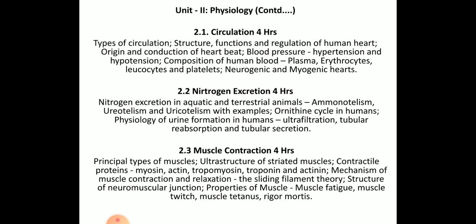Next subunit we are concentrating on muscle contraction. So what are the types of muscles? Ultrastructure of the muscles. There are different types of protein, we call them contractile proteins. During the movement of your ankle and wrist, there are some proteins which are secreted, so then only we can move our muscles. Those muscle structures we will be studying in detail: myosin, actin, tropomyosin, troponin and actinin.